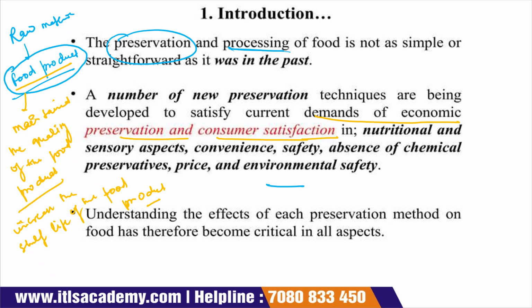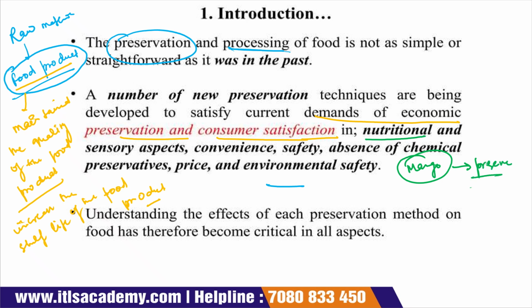Okay, so when we have to maintain the food quality, at the same time we have to satisfy the consumer, and the property used for this satisfaction of the customer is the nutritional property. The nutritional value of the food product should not change. Suppose we preserve some food product, like the mango. Now this mango is a seasonal fruit, and we have to preserve it.